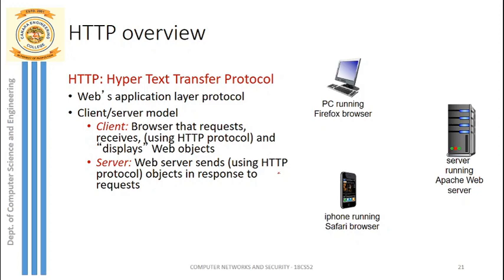In the previous video, we already discussed what the client-server model is. In the HTTP protocol, again there are two processes running: the client process and the server process. The client process runs on the web browser and the server process runs on the web server.